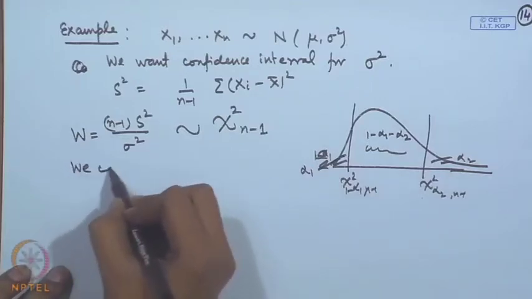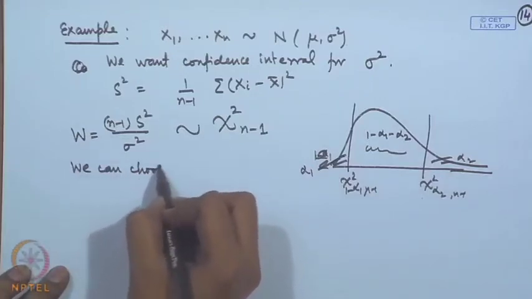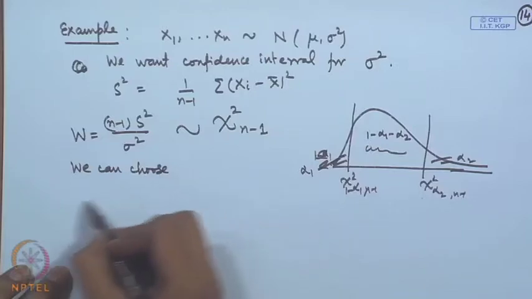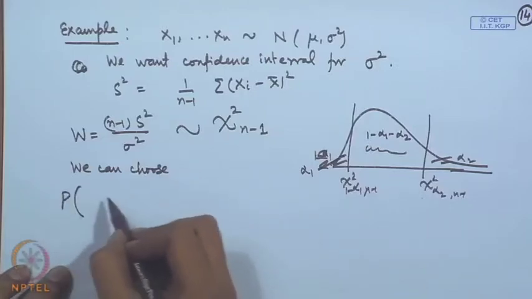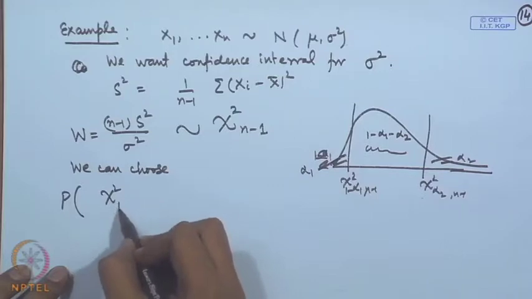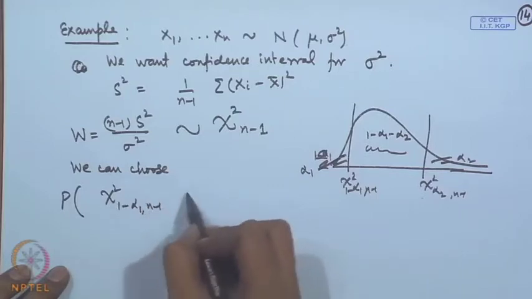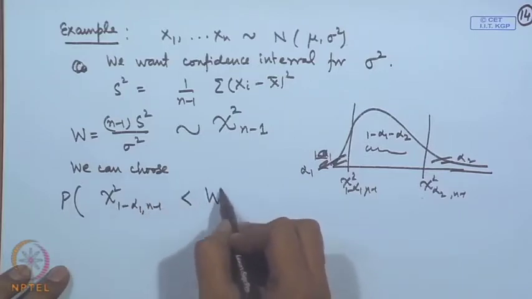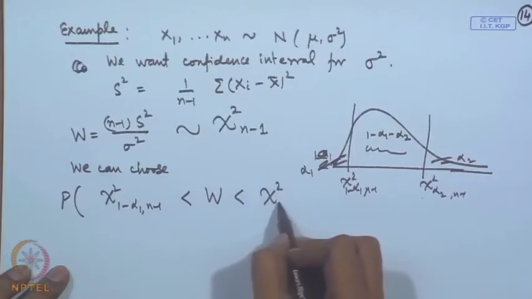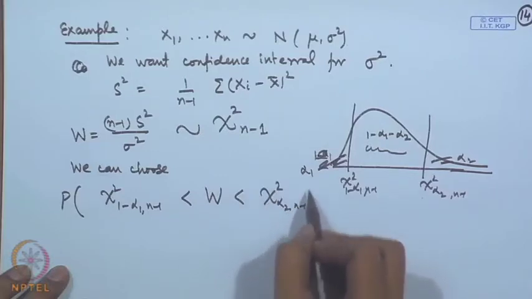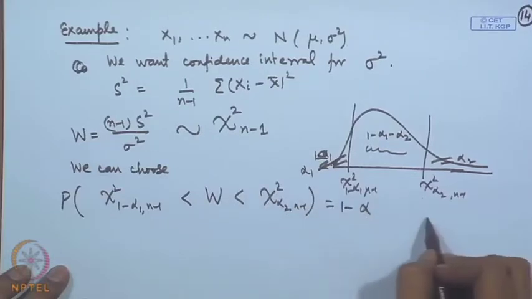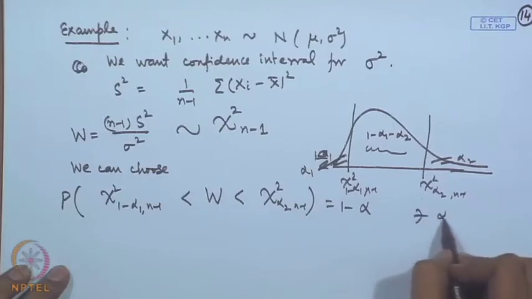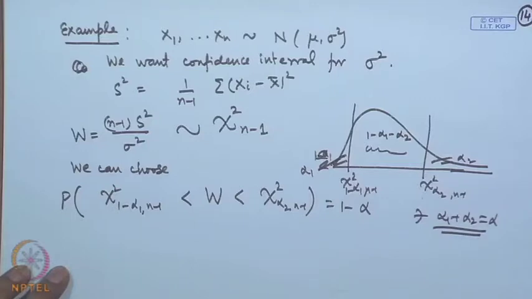So, we can choose probability of chi-square 1 minus alpha_1, n minus 1, less than W less than chi-square alpha_2, n minus 1, is equal to 1 minus alpha. That means, what we are saying, alpha_1 plus alpha_2 is equal to alpha here.